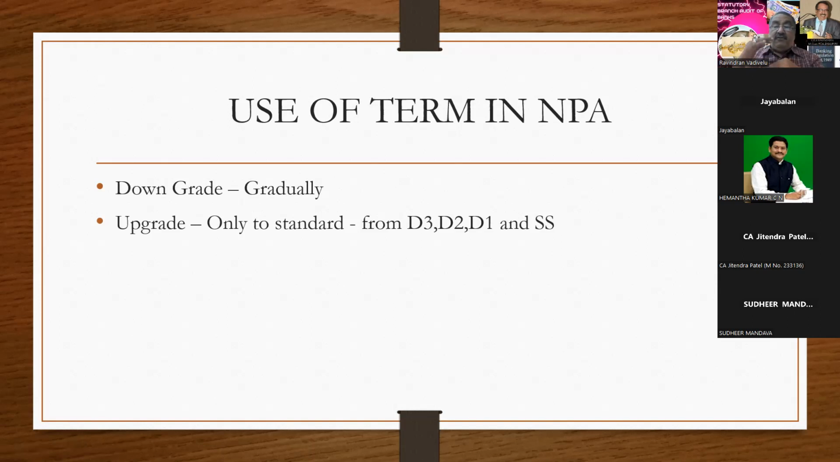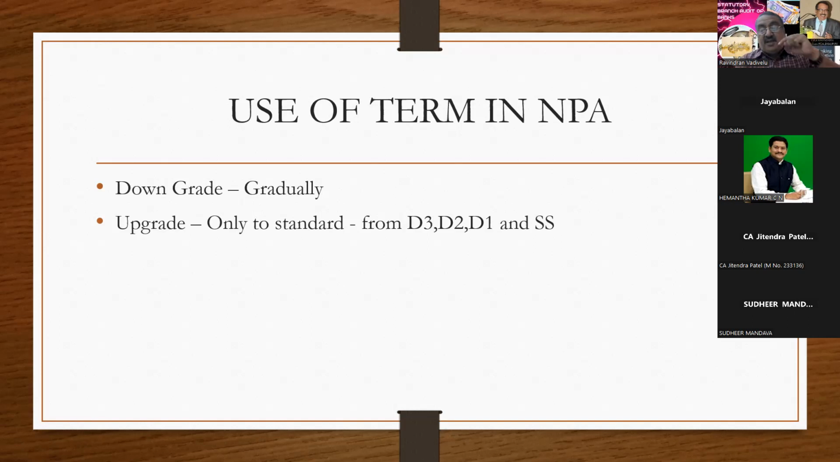In case you want to upgrade the account, say the overdue amount is 3 lakhs and the party has paid only 2 lakhs, can we upgrade, say from D3 to D2 or D3 to D1? No, it is not the case. When you want to upgrade the account, you have to upgrade only to standard and not to any other status. The status may be substandard, D1, D2, D3, but you have to upgrade only to standard.